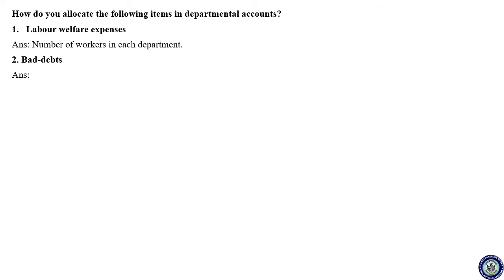So here you will use the word debtor. Debtor means the person to whom you did the credit sale. So you can hear the word sale.